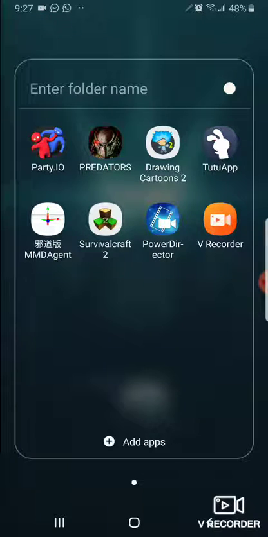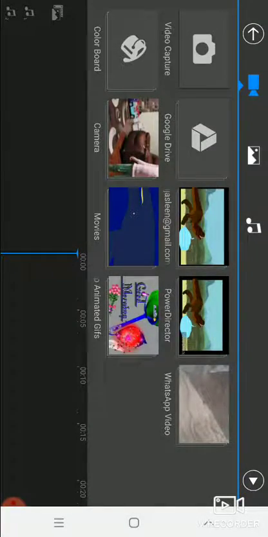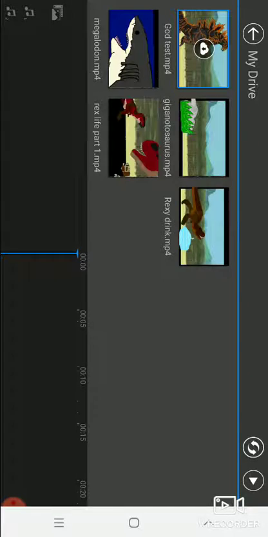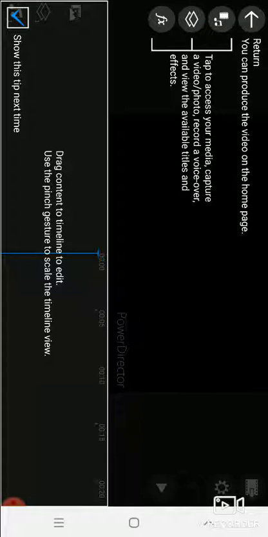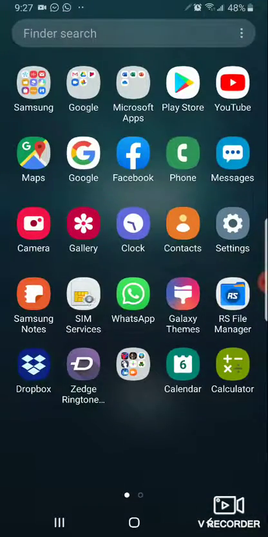After that, download Power Director. I'll leave a link to all of those. Then after that, you just press new project, any number you want, and just do that. Just go to Google Drive. Then it will show you these animations. Then after that, yeah, that's it.